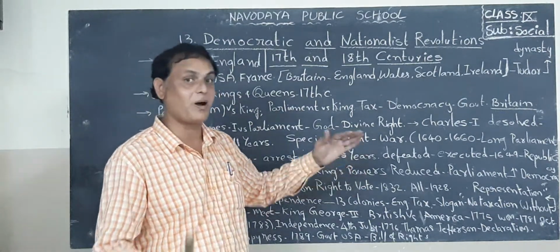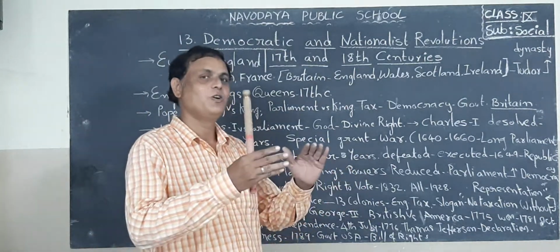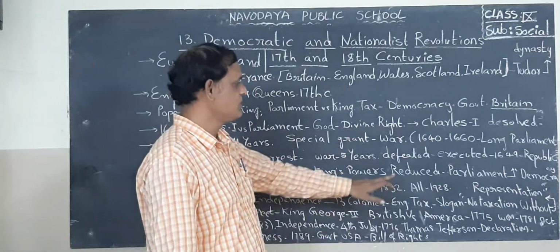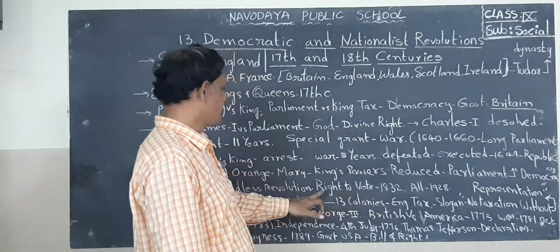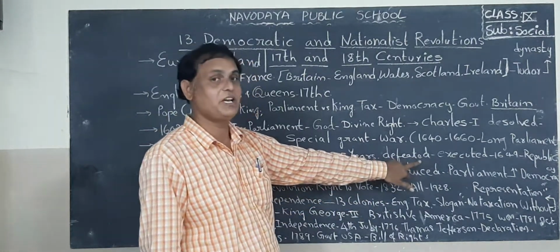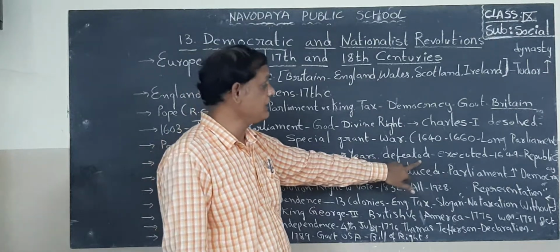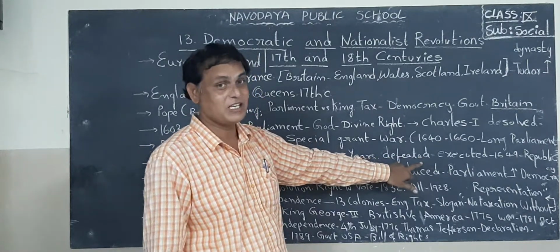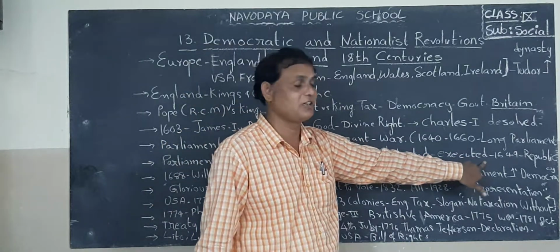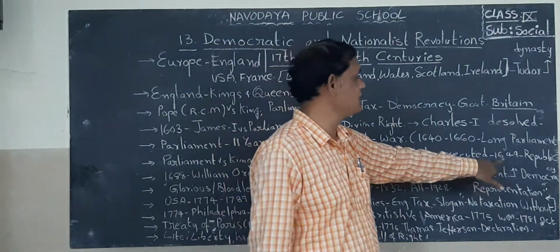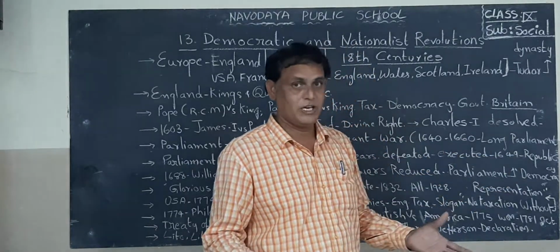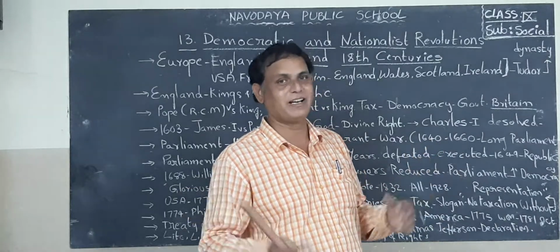So finally the parliament members, who are the ministers and officials under the king, defeated the king. Not only that, these parliament members executed this king in 1649. Finally they announced their country as a republic.